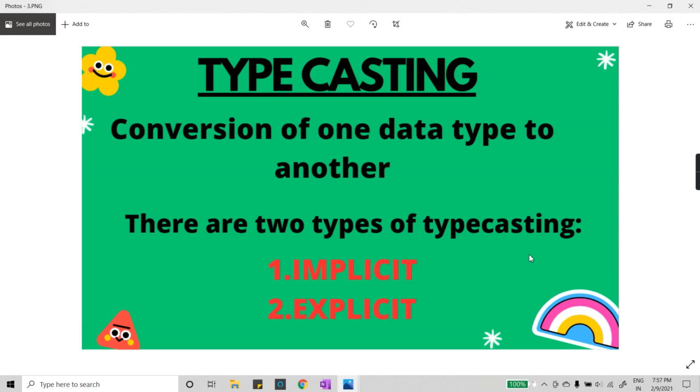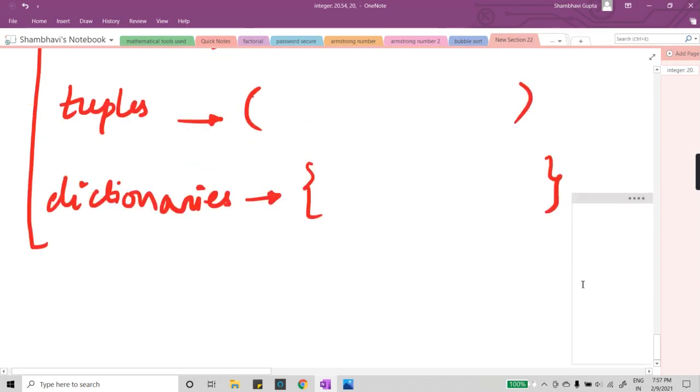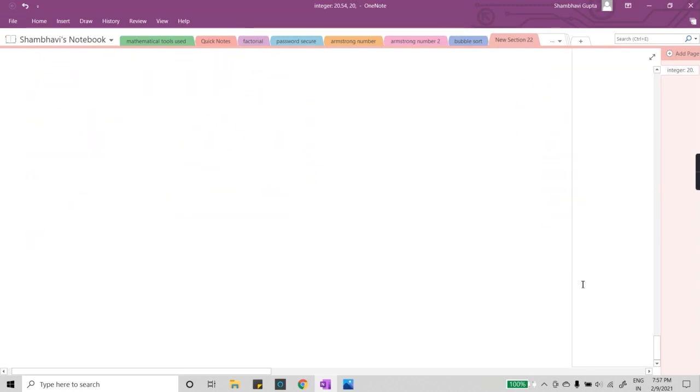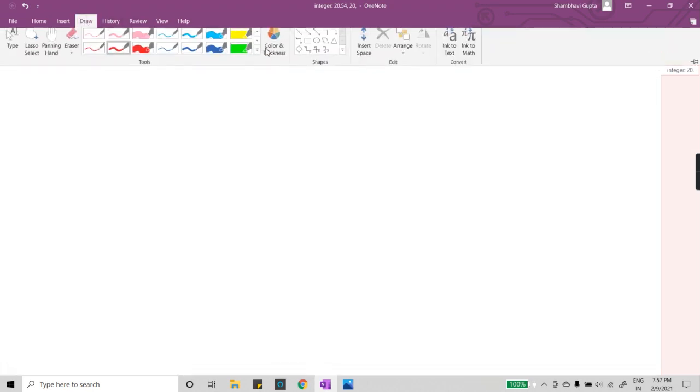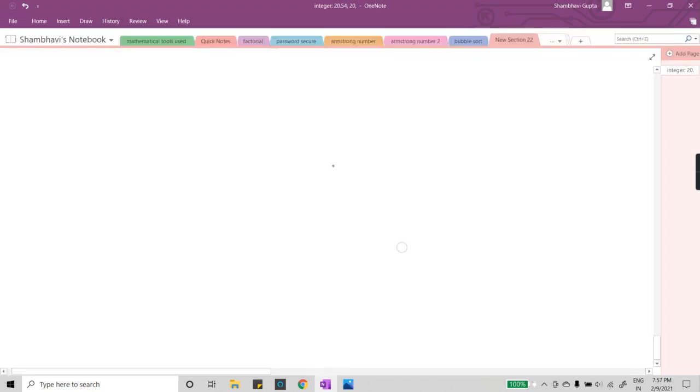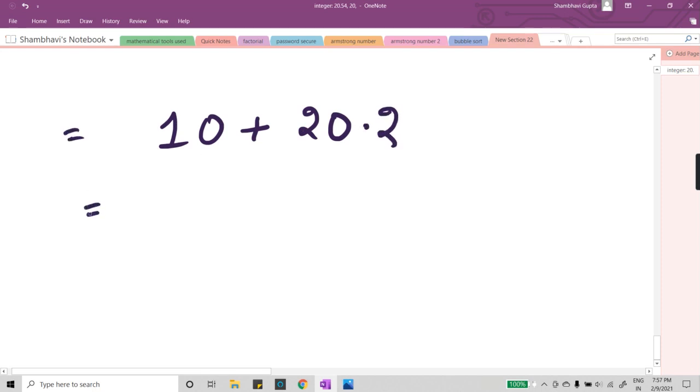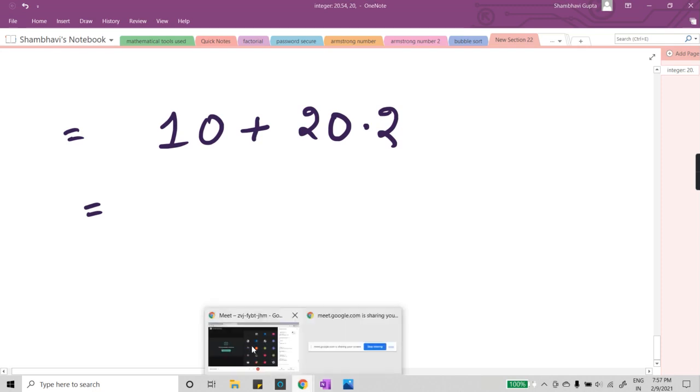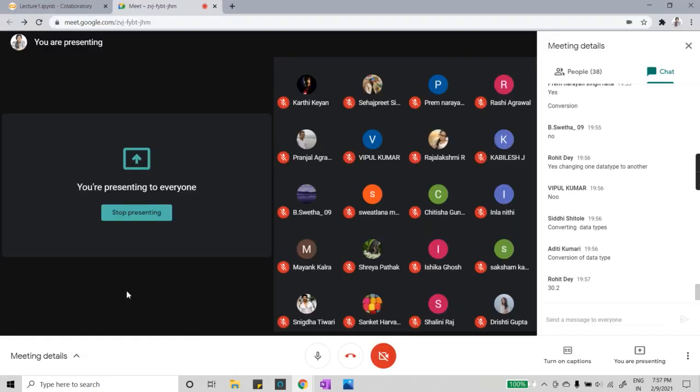Now there are basically two types of typecasting: implicit typecasting and explicit typecasting. We will be discussing both of these today. Now let me go to OneNote and ask you a very basic mathematics question. Let me hold my pen and take a different color. In basic mathematics, whenever you add 10 plus 20.2, what answer do you get?